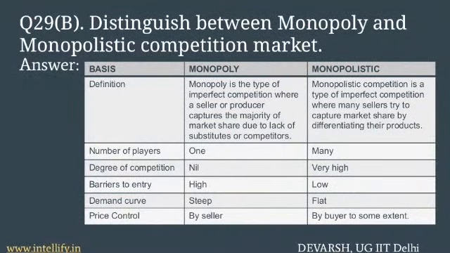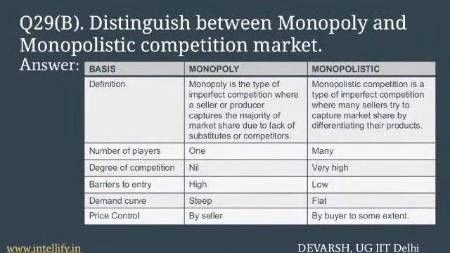Next question asks for the difference between monopoly and monopolistic market. Monopoly is a type of imperfect competition where a seller captures the majority of market share due to lack of competitors. Monopolistic is a type of imperfect competition where many sellers try to capture market share by differentiating their products. Hence, there is only one player in monopoly but many in monopolistic. Also, the degree of competition is very high in monopolistic but nil in monopoly.